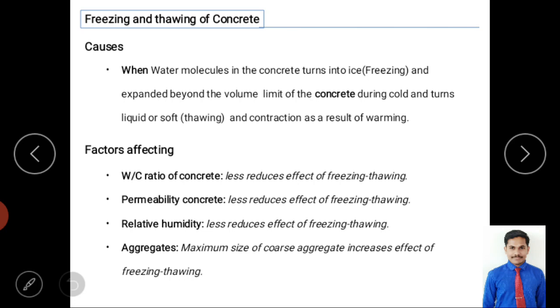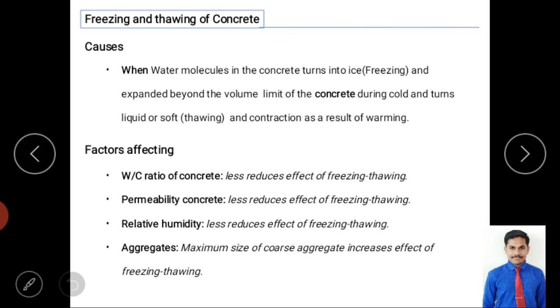So here are two processes. One is freezing, and what do we mean by freezing? It is water molecules in the concrete turning into ice and even expanding beyond the volume limit of the concrete. Then the second action is turning liquid. Earlier it was in a solid condition and it expanded, and again it will turn liquid or become soft, and that is called thawing, right? Thawing. And even contraction takes place as a result of thawing, liquefaction or softening. Contraction as a result of warm temperature.